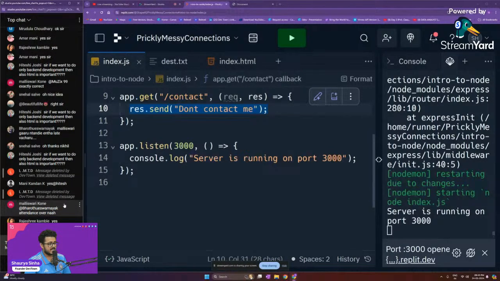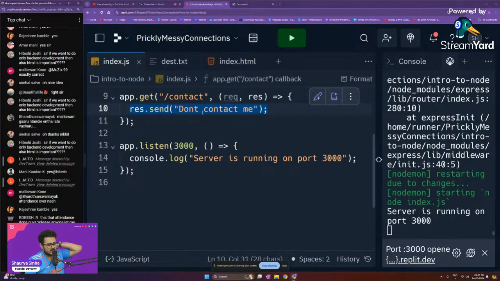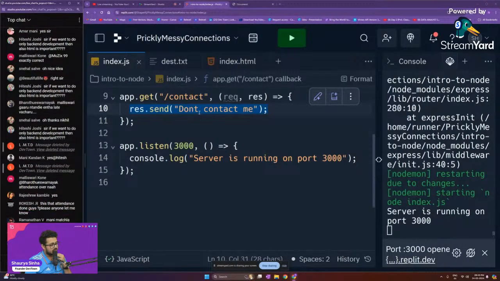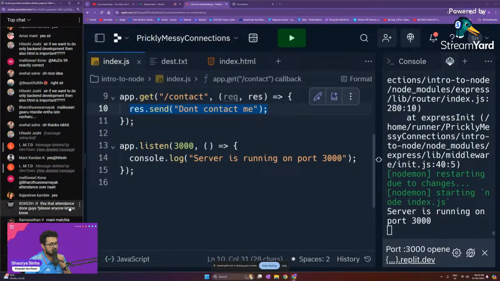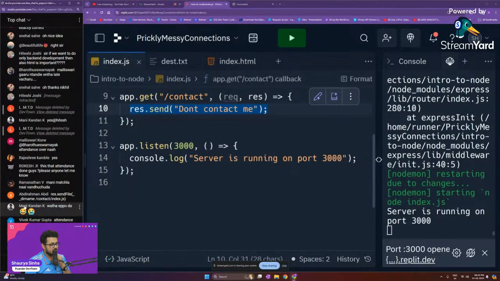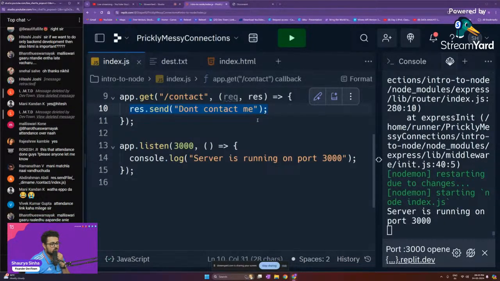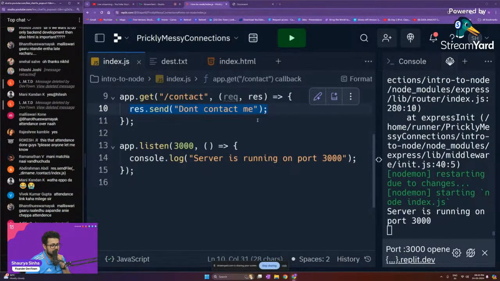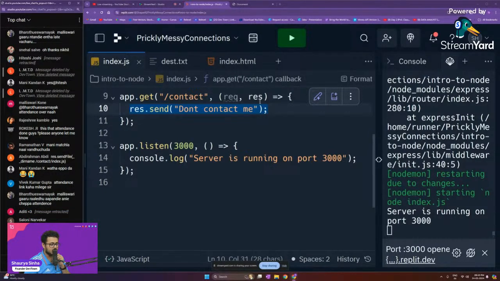What will be the code, guys? Please write it down in live chat. If I want to send a contact.html file, what will be the code, guys? res.sendFile(__dirname + contact.html). The rest of the stuff is actually wrong, guys. Come on, give me the code. We have just learned it right now, 2 minutes ago, right? res.sendFile, and there are 2 underscores in __dirname. Okay, underscore underscore dirname plus contact.html.